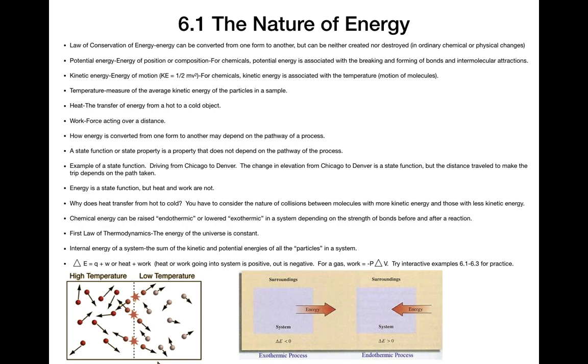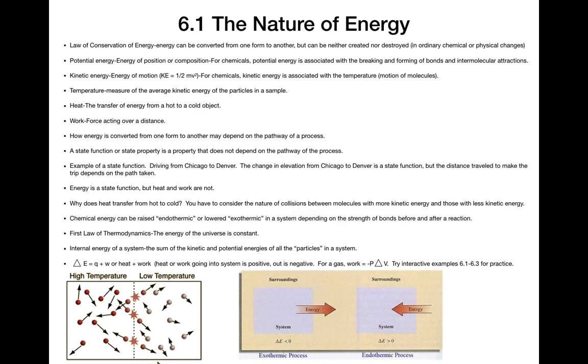So having a high temperature means having a high average kinetic energy. Having a low temperature means having a low average kinetic energy. When you put something hot next to something cold, heat travels from hot to cold in the form of the collisions that occur between the high temperature molecules and the low temperature molecules.